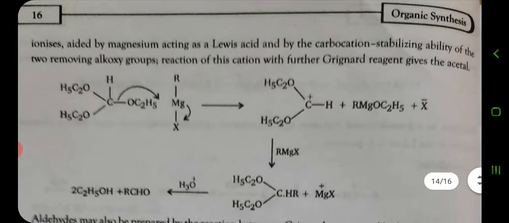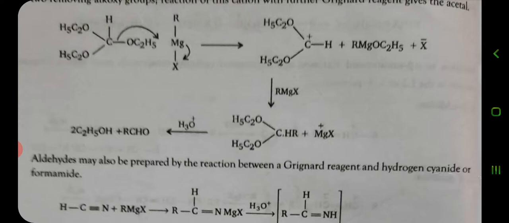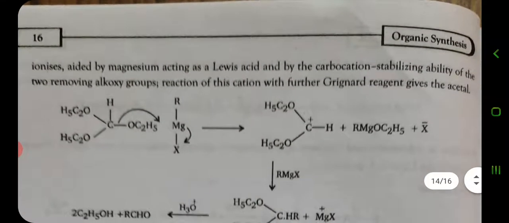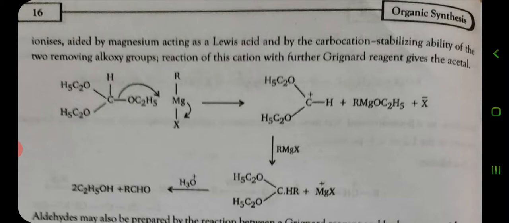For example, likewise, we can see that the acetals are ionized and attacked by magnesium acting as the Lewis acid, and by the carbocation stabilizing ability of the two remaining alkoxy groups.